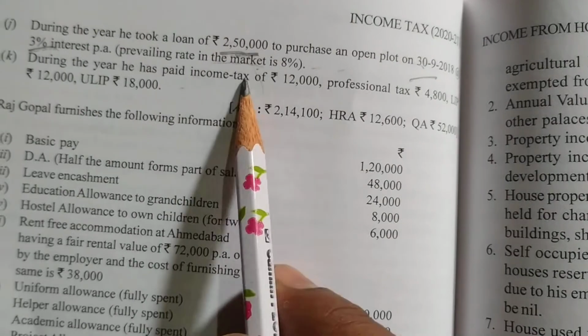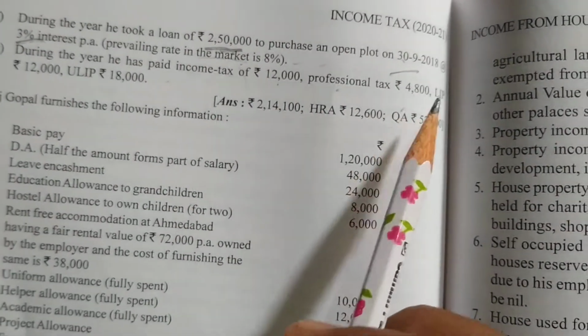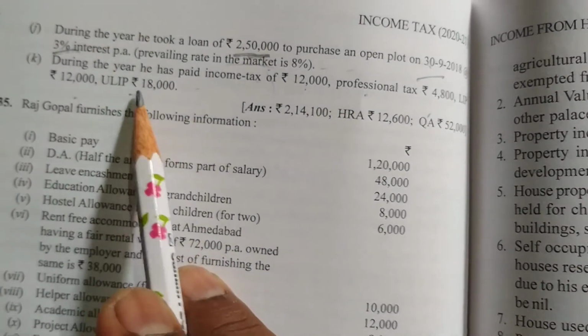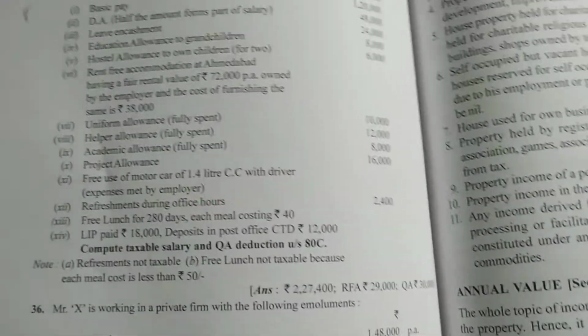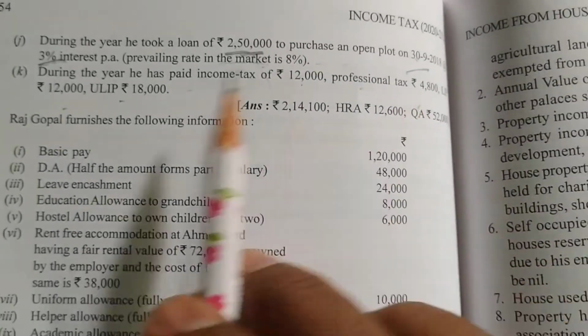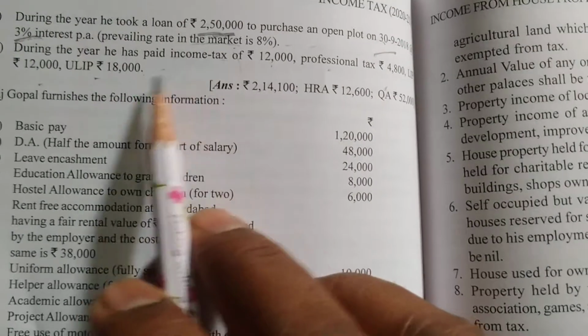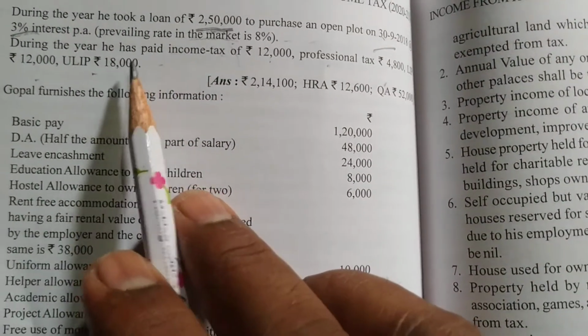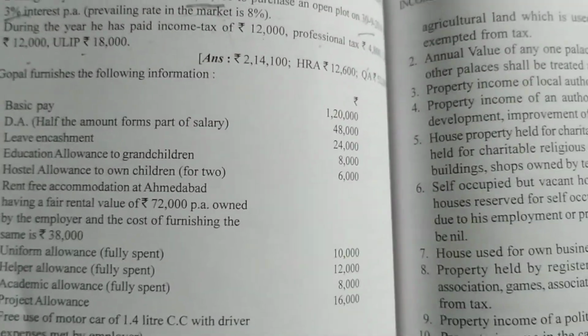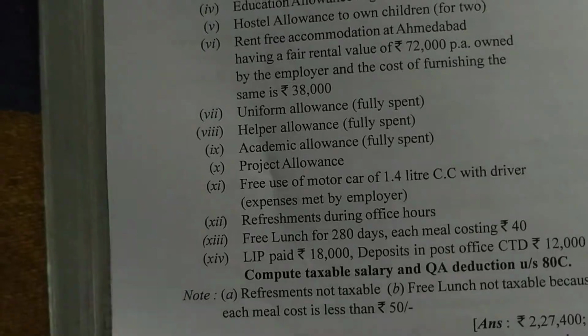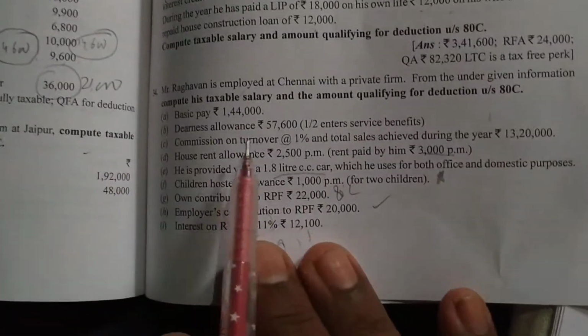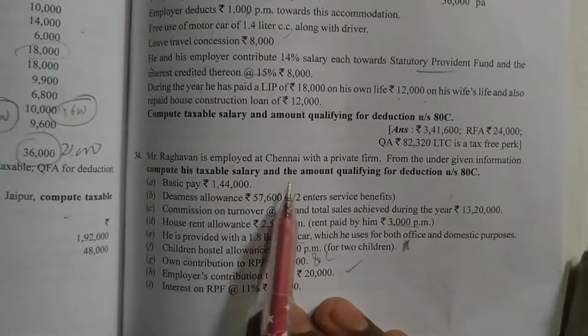During the year he paid income tax 12,000, professional tax 4,800, and LIP 12,000 on the ULIP. Unit linked insurance policy. LIP means life insurance policy. This is all deduction under section 80C. We'll see how to do this. Okay. So first we'll prepare a format and we'll do slowly this problem. So we'll continue problem number 34. So we have read the question. Now we'll write heading computation of Raghavan's income from salary.